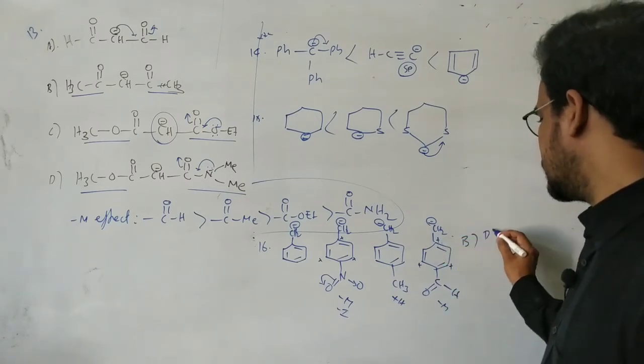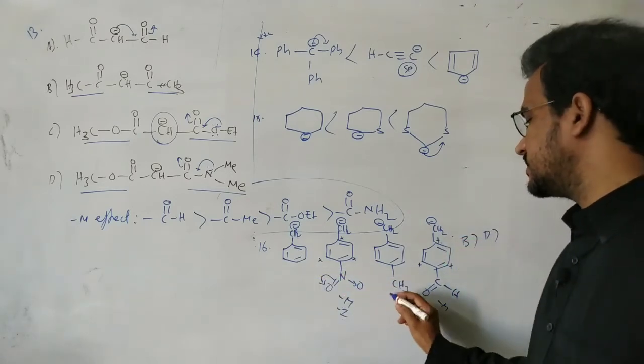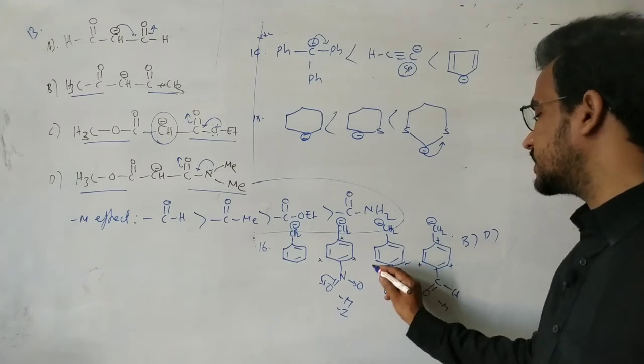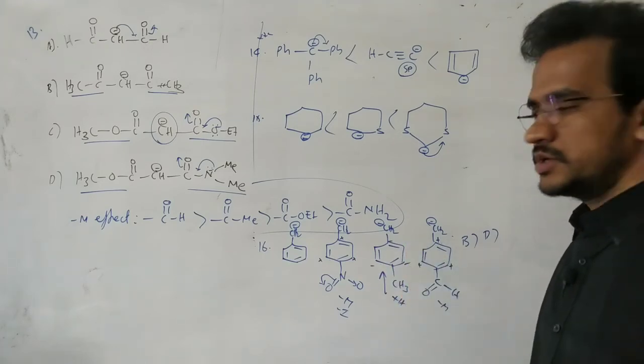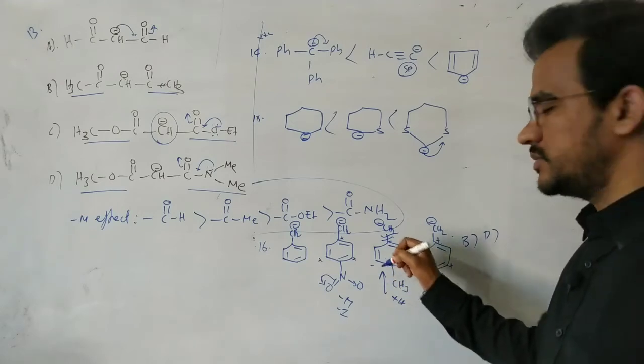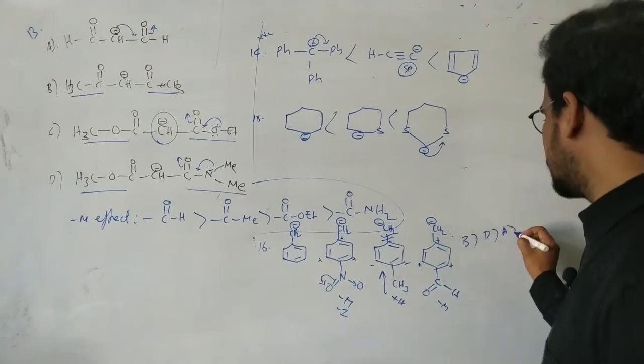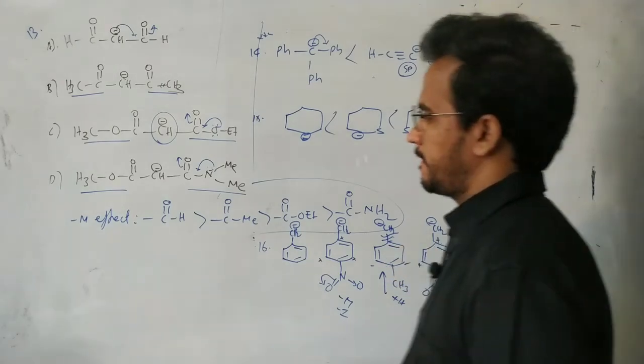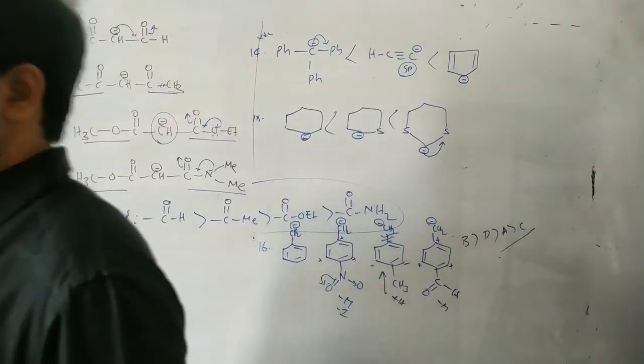So here in this case D. And here first and second, this is a donating group. Donating group increases electron density at ortho and para positions. So negative, negative repel each other. So it is destabilized by the electron donating nature of the methyl. That's why A is more stable than C.